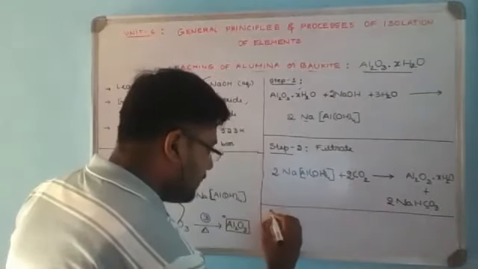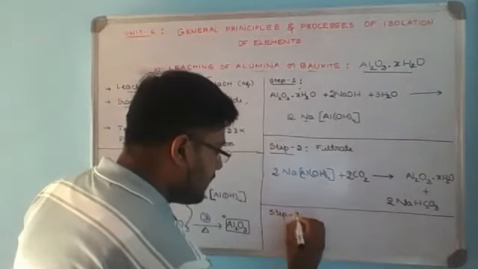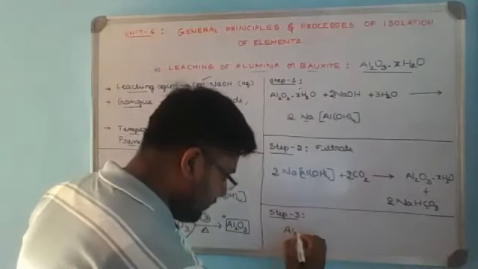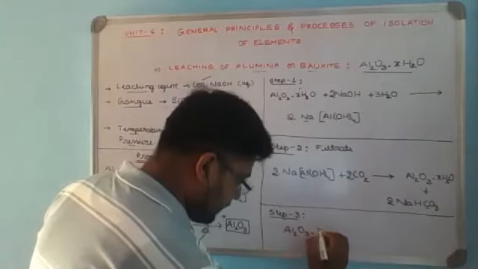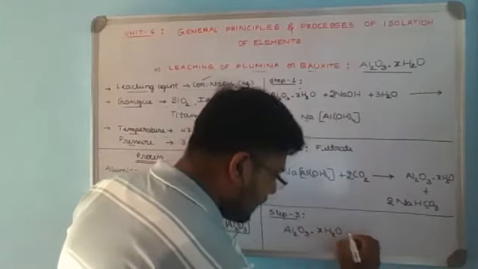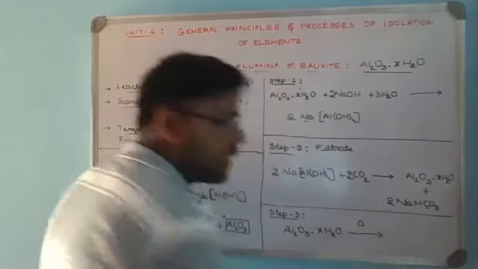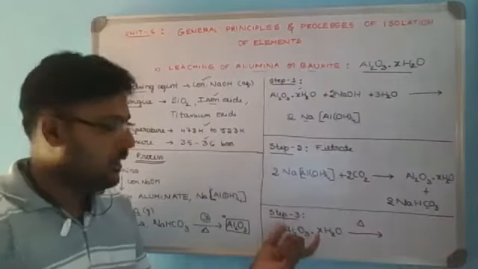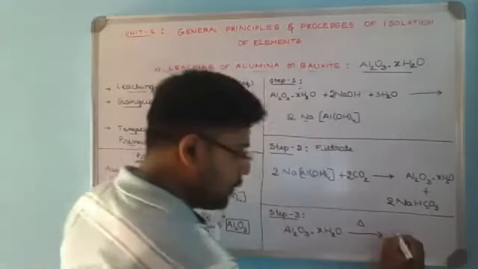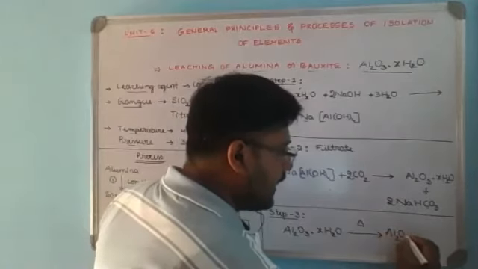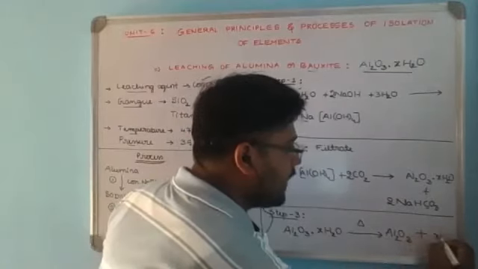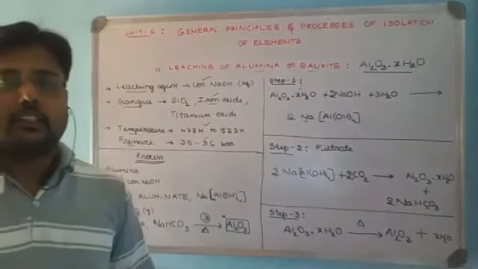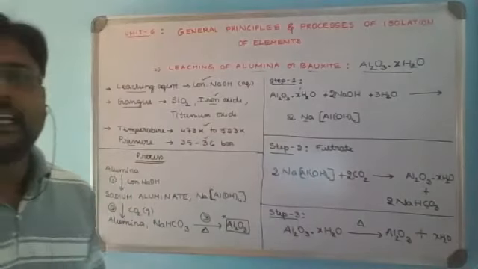The last step now. Whatever the hydrated alumina, if it is heated generally to a temperature of 1473 Kelvin, the water gets evaporated, leaving the alumina in its pure form. It is Al2O3 plus xH2O, the water molecules get evaporated from it. So this is how leaching of alumina takes place.